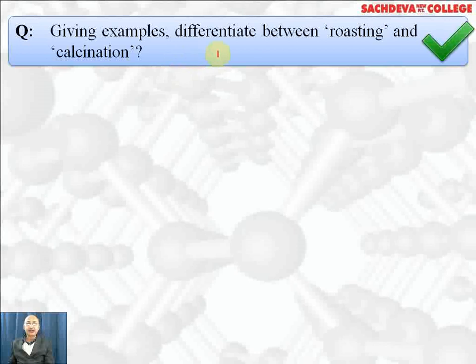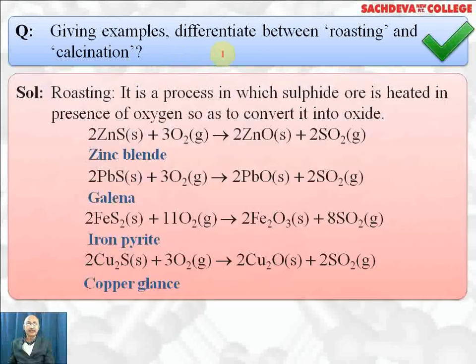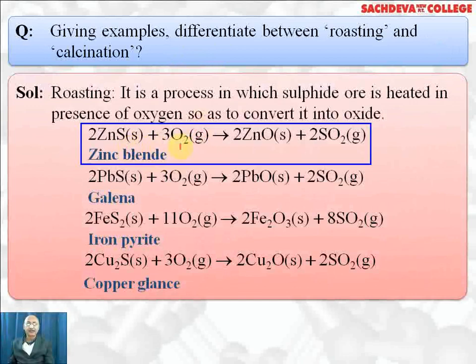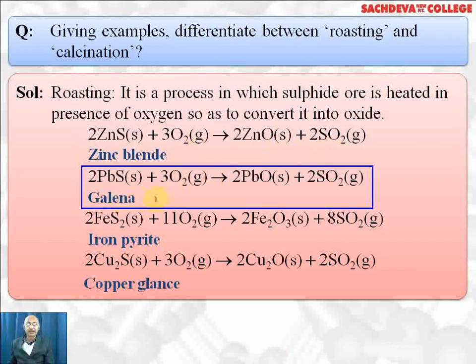Giving examples, differentiate between roasting and calcination. Roasting is a process in which sulfide ore is heated in presence of oxygen so as to convert it into oxide. Zinc sulfide reacts with oxygen to form zinc oxide plus sulfur dioxide gas. Lead sulfide, galena, reacts with oxygen to form lead monoxide plus sulfur dioxide.